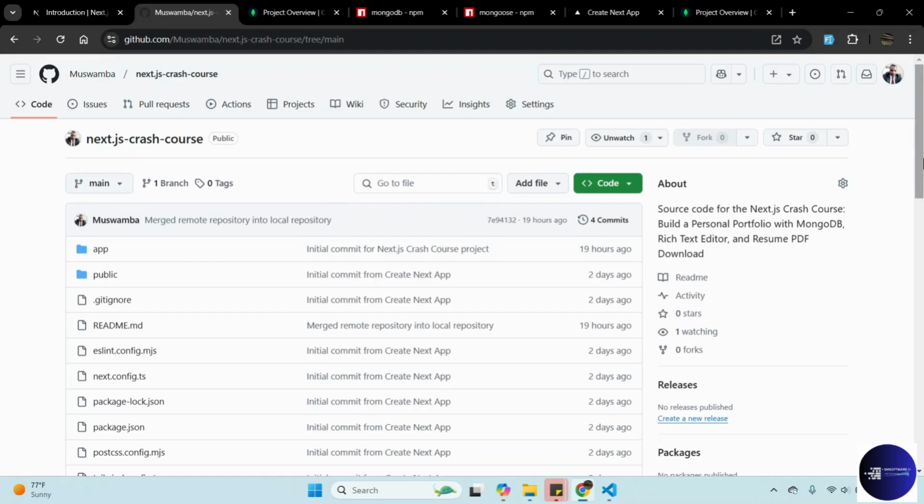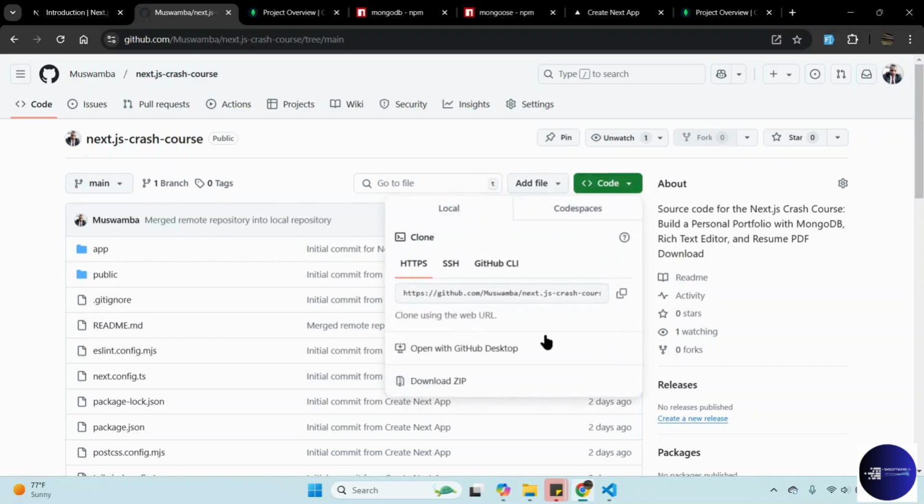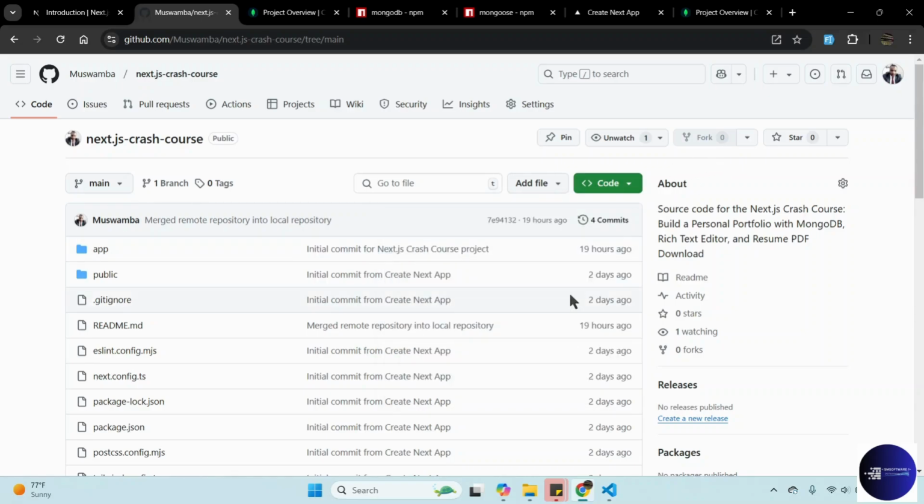Next.js startup project. So you can download this and then run npm install, or you can also just clone and run npm install to install the packages.